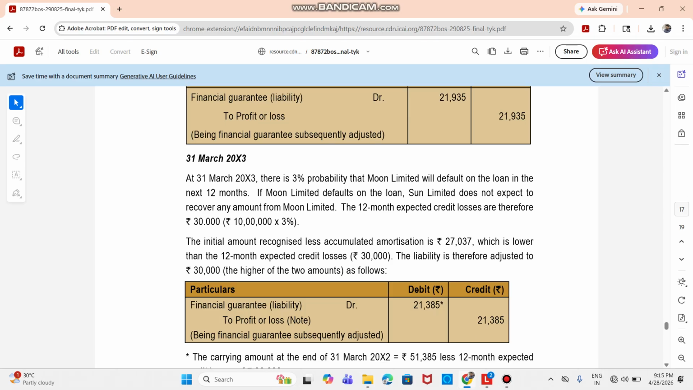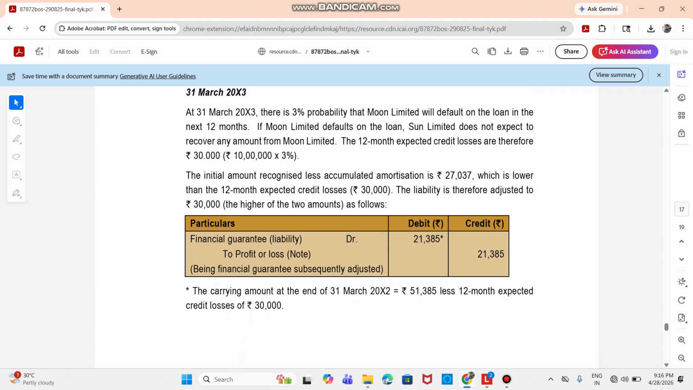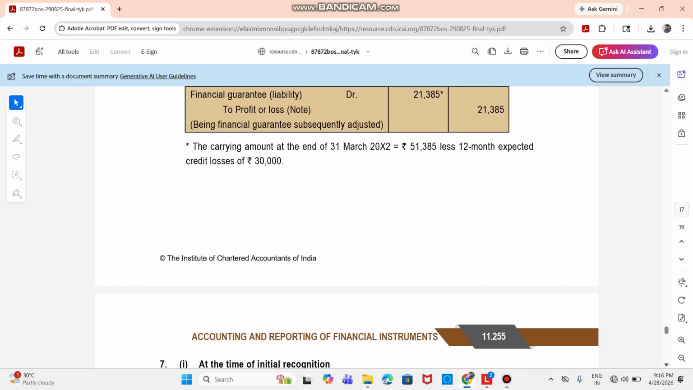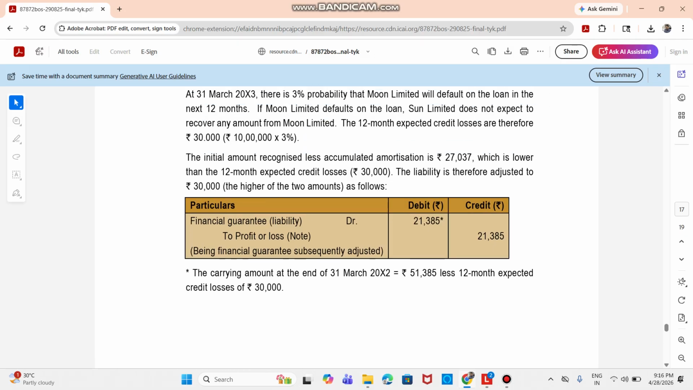So the initial amount recognized less accumulated amortization, in this case, is 27,037 only, which is lower than 30,000. So now 30,000 has to be considered. Now while making this adjustment, the amount will be financial guarantee liability to P&L 21,385. So that is nothing but the carrying amount at the end of the year as on 31 March 2022, that is 51,385 minus the expected credit loss, that is the 30,000 which we computed. So that will give you the entry value as 21,385.